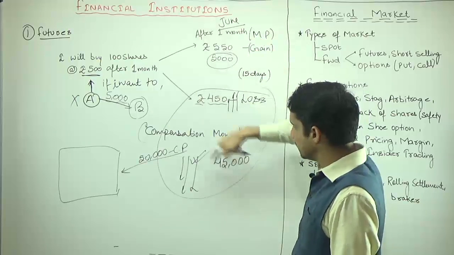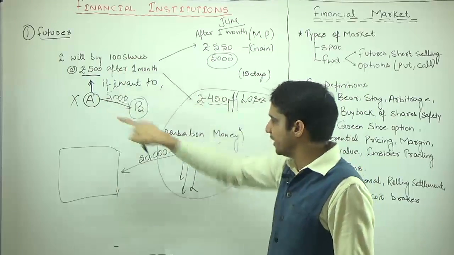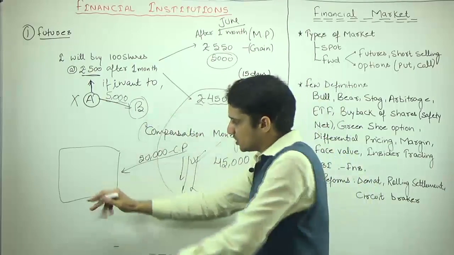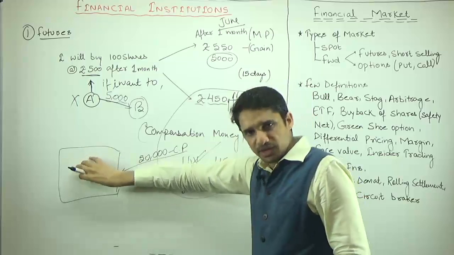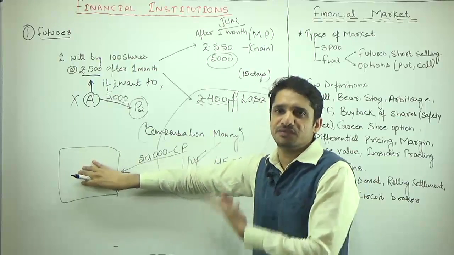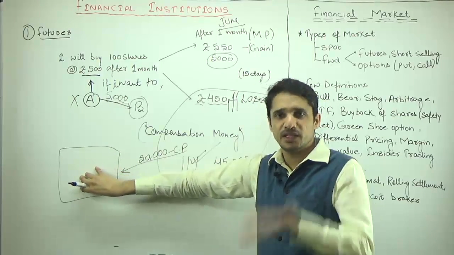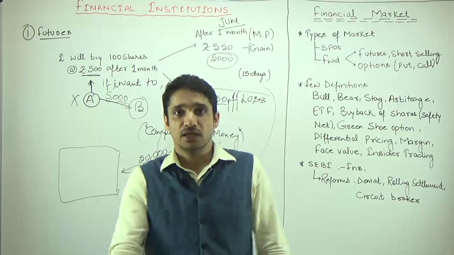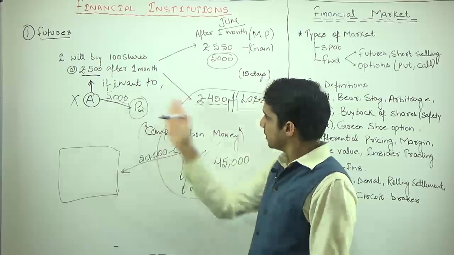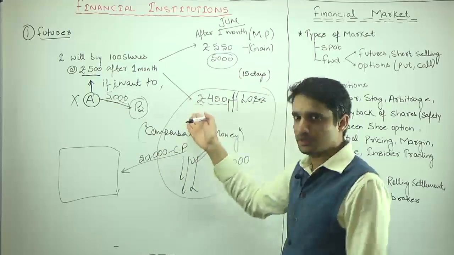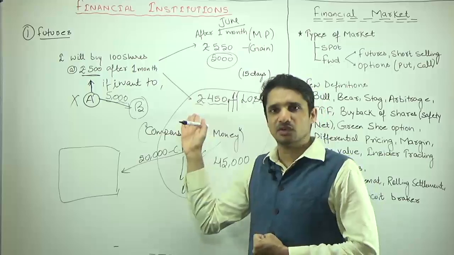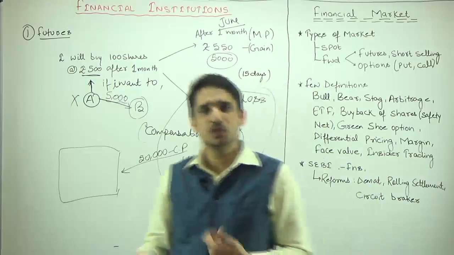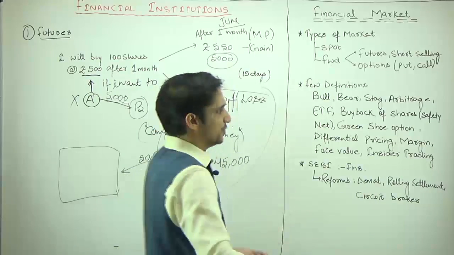So after 1 month, A is having the option to pay the remaining 45,000 rupees to B, to convert these shares into your portfolio, become the owner of these shares, and maybe in some future date, if you are speculating that the prices will go up on that particular date, you can sell it. Now it is not mandatory. A can sell it on this date only, and A can take a loss of 5,000 rupees. It means A is having the options either to take the loss or to convert the shares into the portfolio.